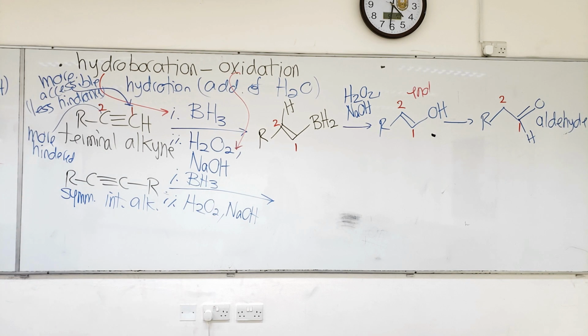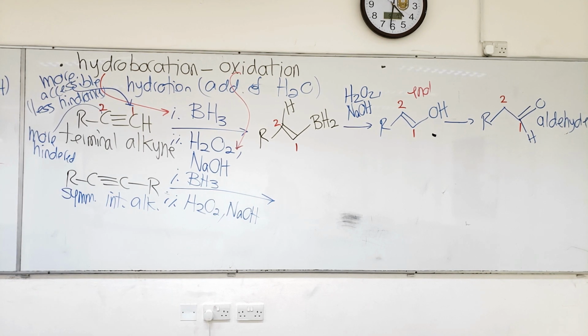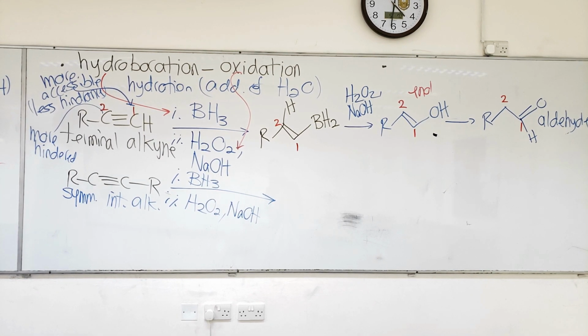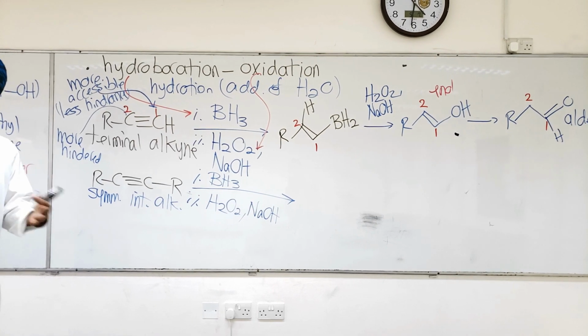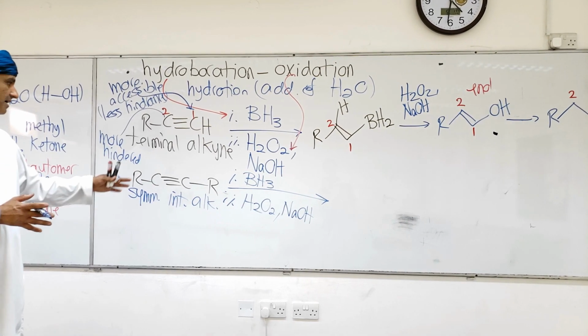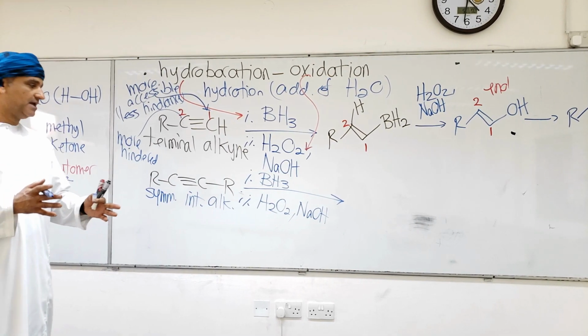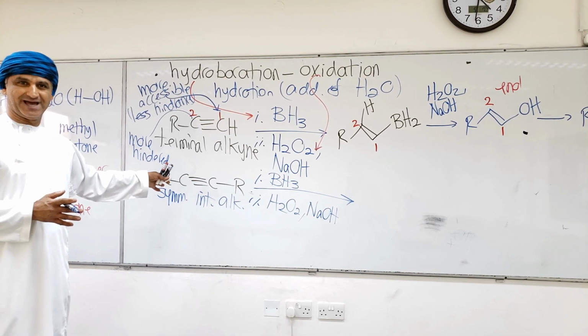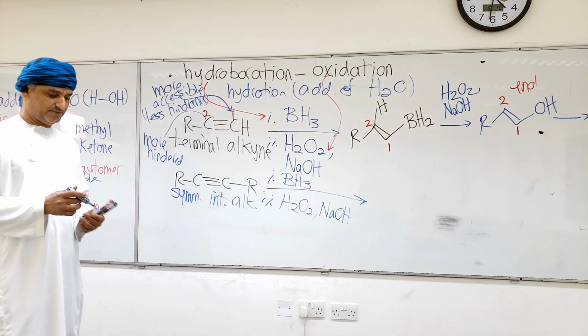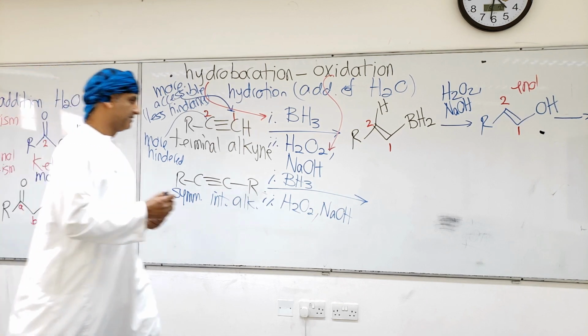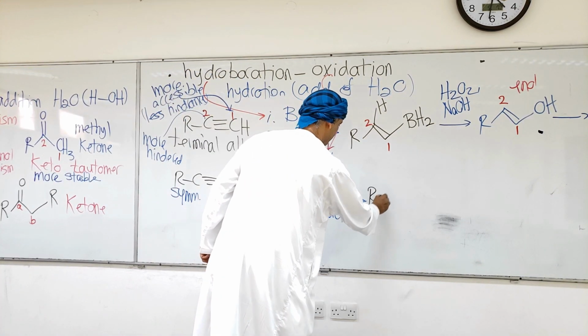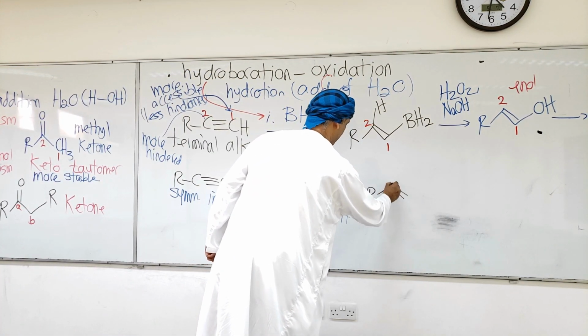Here, by the way, these two carbons are the same from a steric point of view, from a hindrance point of view. So BH2 from borane can bond to any of these two carbons, and H from borane can bond to any of these two carbons, and therefore this type of intermediate could be obtained.